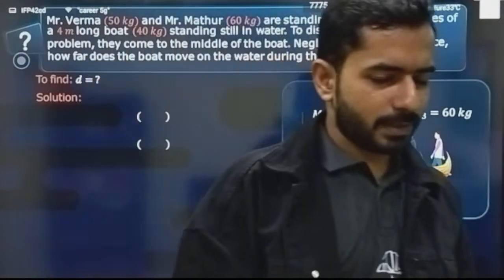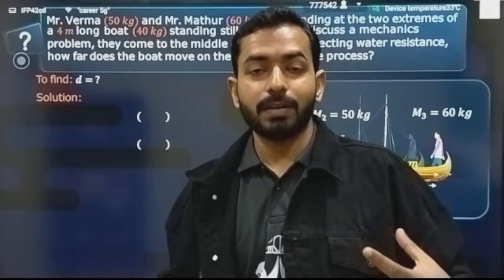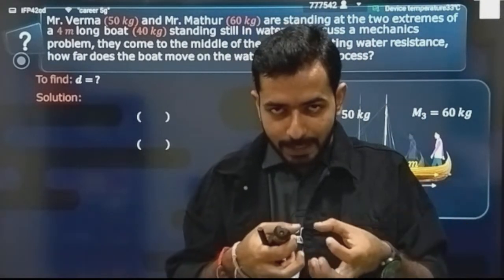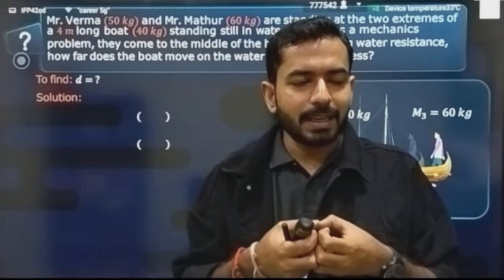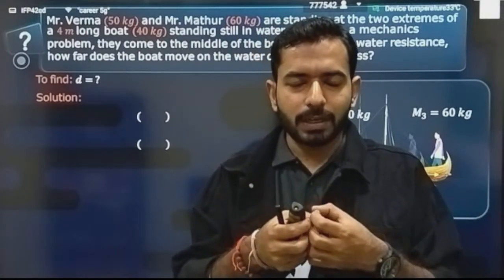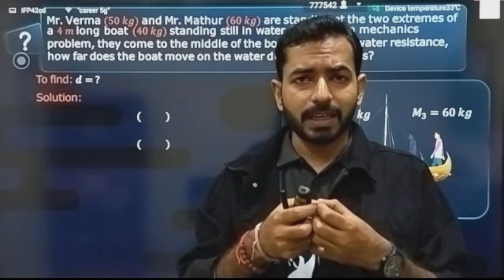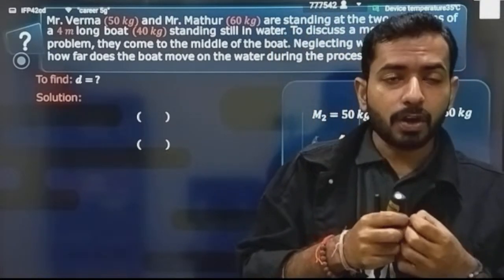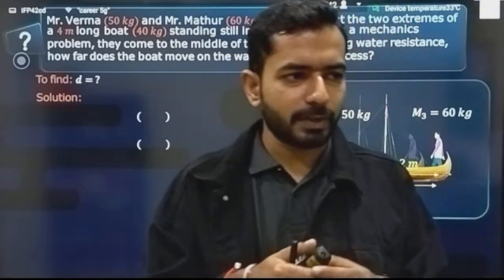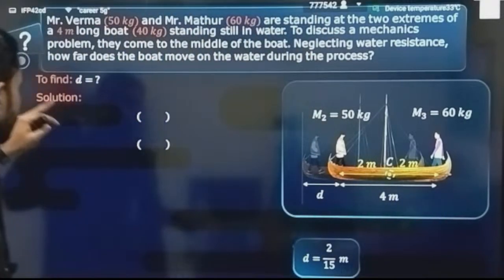All of a sudden they have this curiosity to discuss some mechanics problem. They got some interest in mechanics all of a sudden, and they decided that they will meet at the center point of the boat and then discuss this problem. Due to their motion, neglecting the water resistance, we are going to assume ideal conditions. What will be the displacement of the boat that you have to calculate? Let's see how to solve this question.